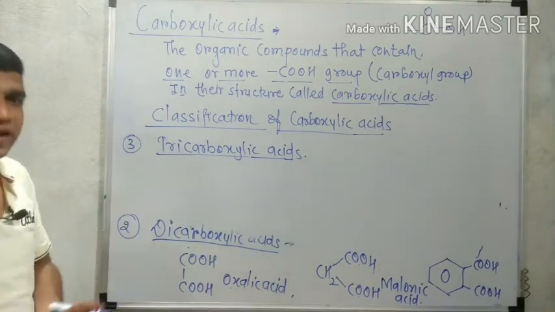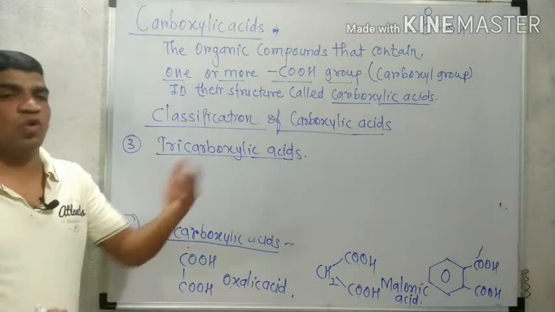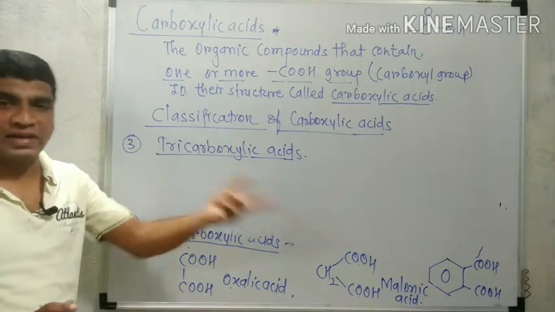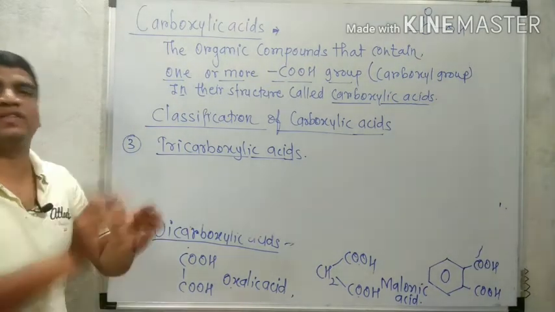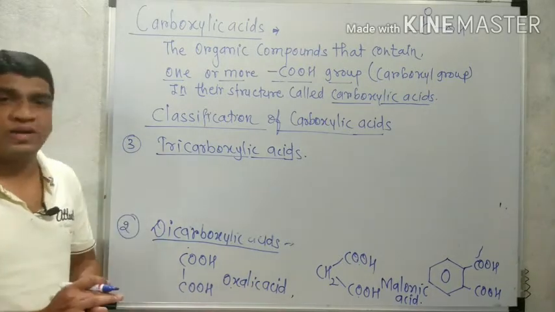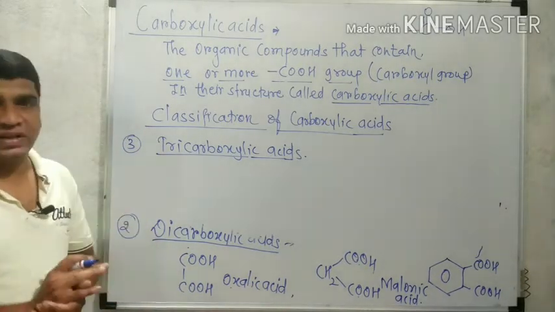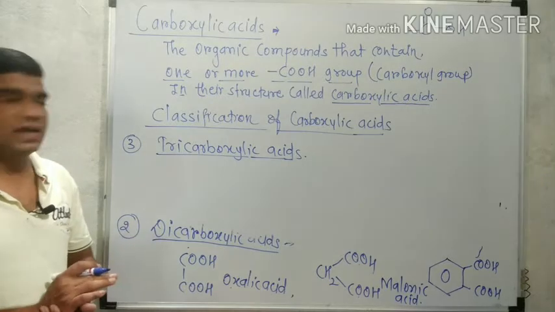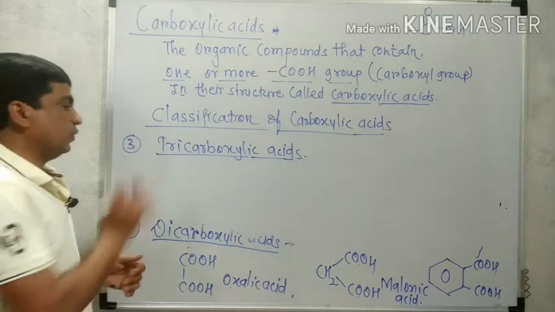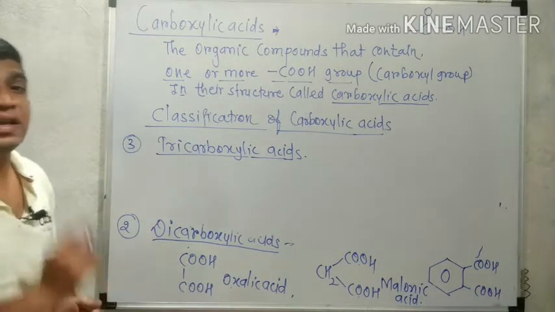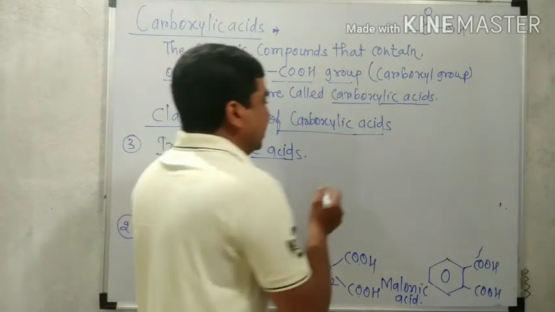Most of the acids are obtained as monocarboxylic, some are obtained as dicarboxylic, and some examples are also obtained as tricarboxylic. Up to this, these carboxylic acids are classified. So tricarboxylic acid contains three COOH groups in their structure.